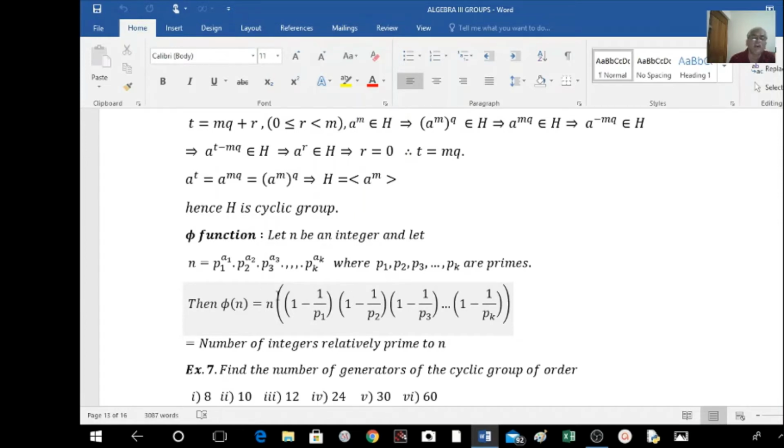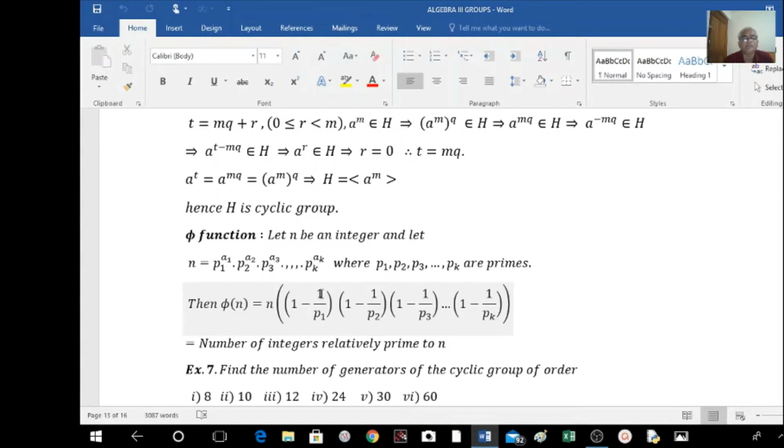That is, there are 4 integers less than 10 relatively prime to 10. 1 and 10, what is the greatest common divisor? 1 is the greatest common divisor, so this is one number. 2 is not relatively prime because GCD equal to 2. Next, 3 is relatively prime to 10. That means here we take 1, 3. 4 is not relatively prime because GCD becomes 2. 5 is also not relatively prime because GCD equal to 5. 6 is also not relatively prime to 10 because 2 is the GCD.